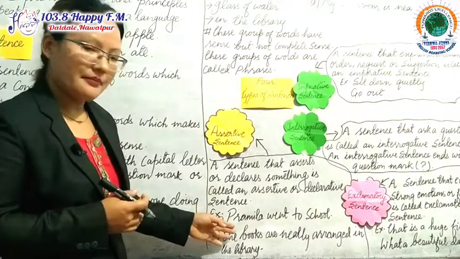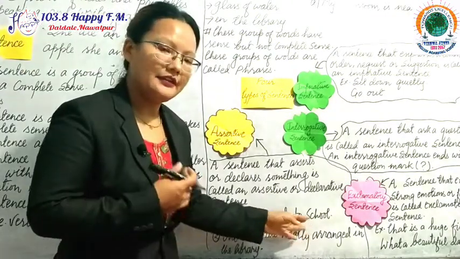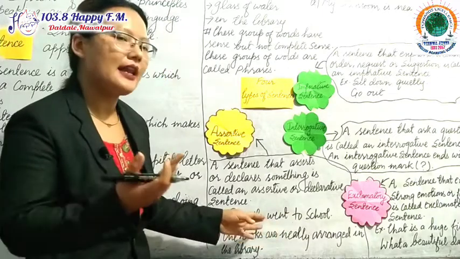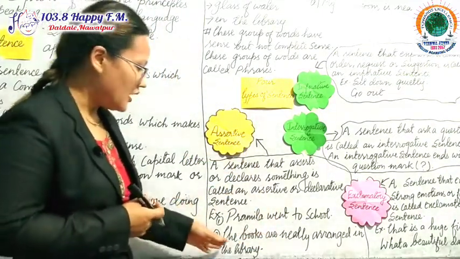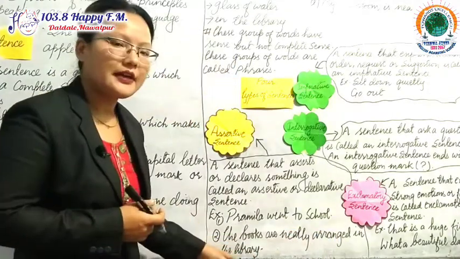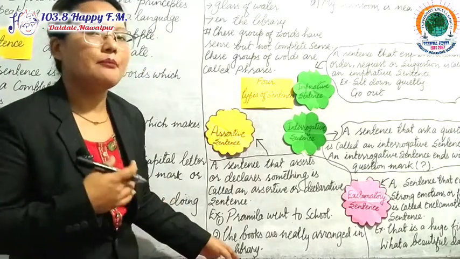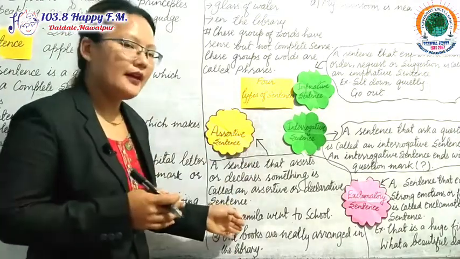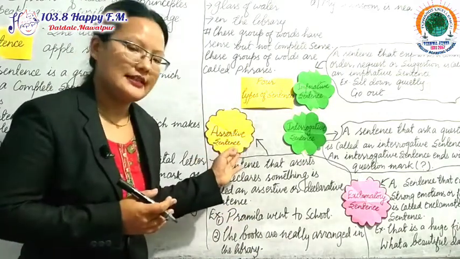And here see some examples. Pramila went to school. It gives us information that Pramila went to school. So this is assertive. And now, the books are neatly arranged in the library. We got the information that books are arranged properly in a library. So this is an assertive sentence.